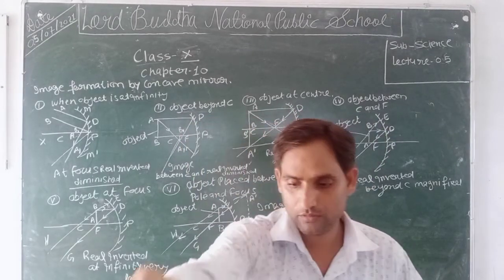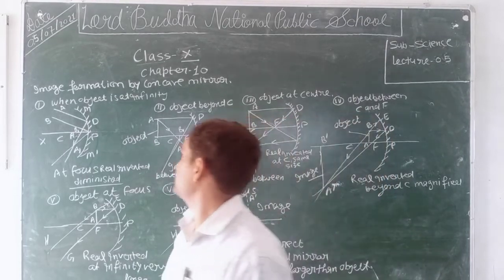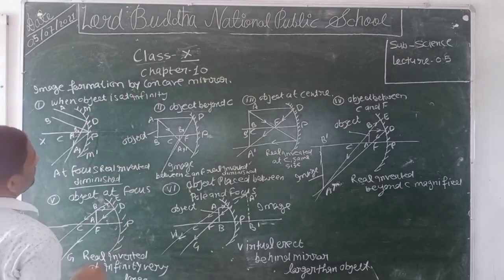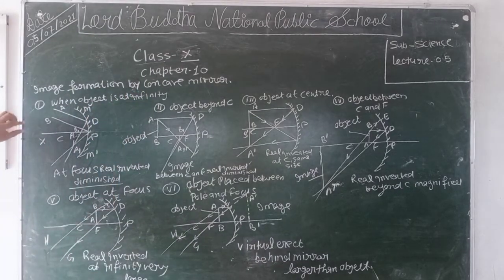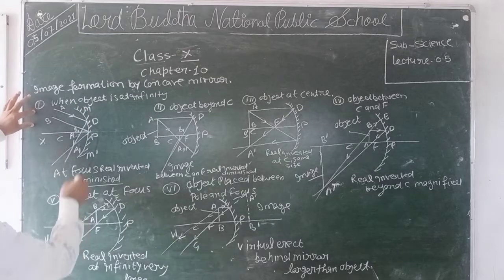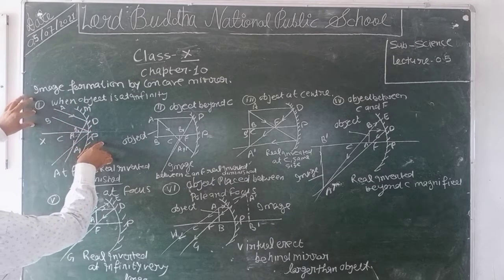We see the first condition: when the object is at infinity, we take two parallel rays in the form of AD and BB.